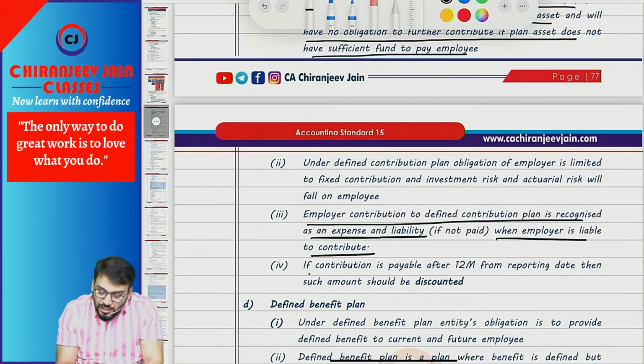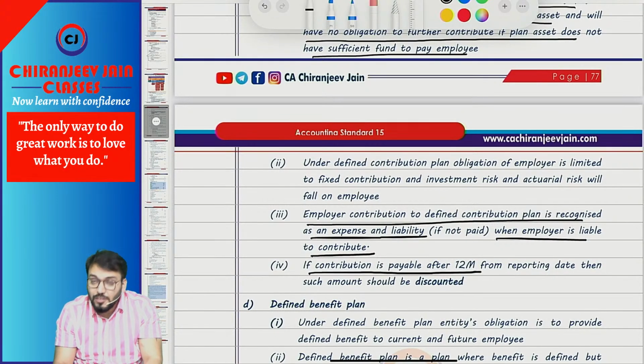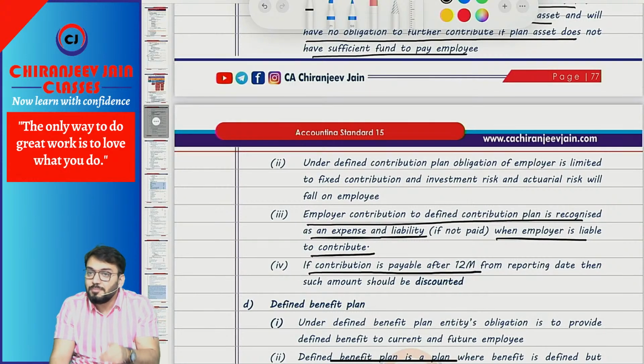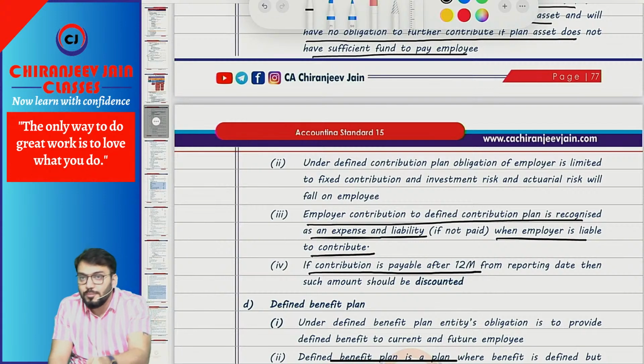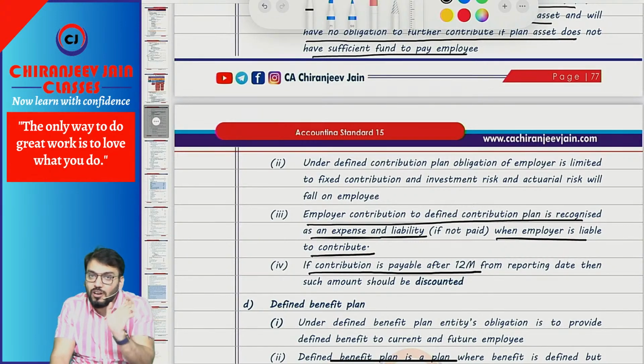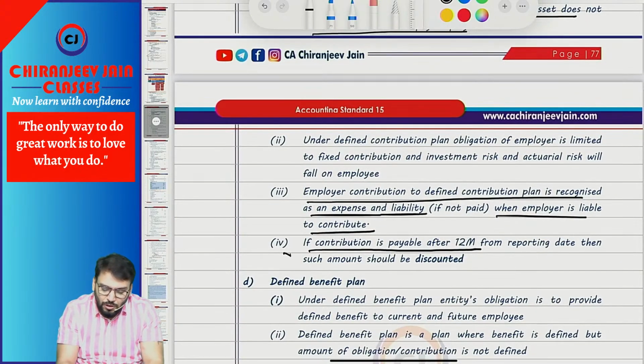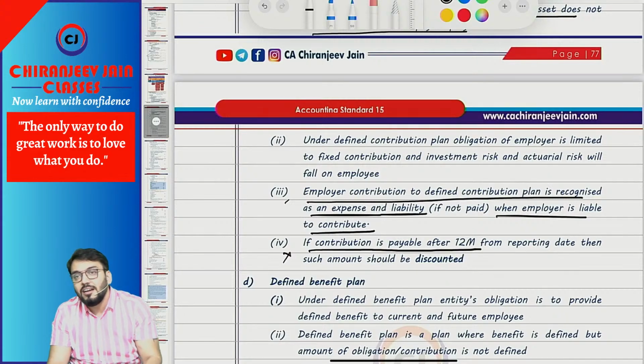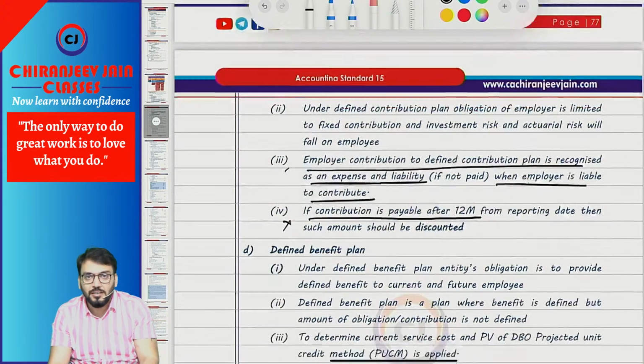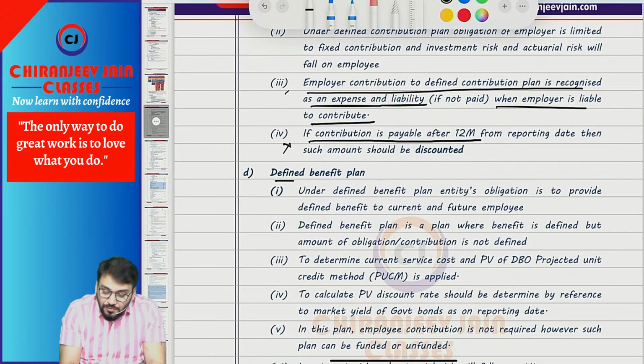Understood? So if such amount is payable after 12 months, normally it is payable within 12 months only. Normally, correct. But if it is payable after 12 months from the end of the reporting period, then we recognize expense and liability with a discounted amount. The rate of discount will be given, and you can find out the present value. Understood? But normally they will not ask this point in the exam. Normally it is payable within 12 months, so we will recognize that undiscounted amount. Now, defined benefit plan.